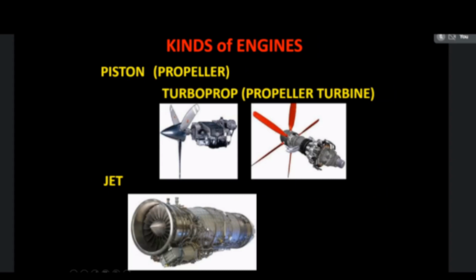Now we are going to see that when the aircraft is flying, four types of forces are active. First one is weight. The weight of the aircraft is acting in the downward direction. At the same time, the lift force is acting in the upward direction.